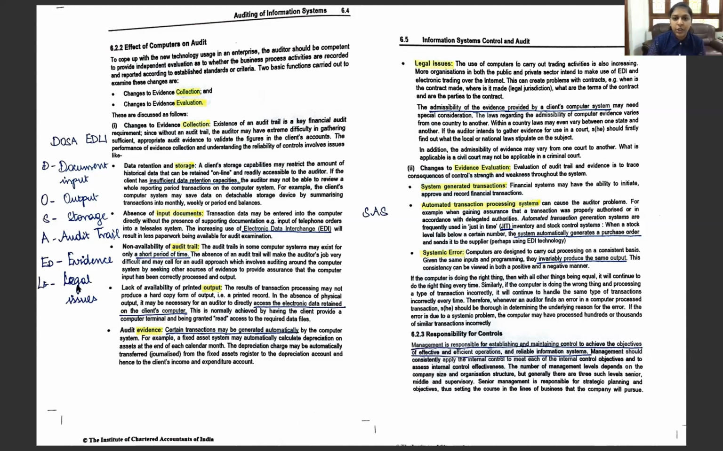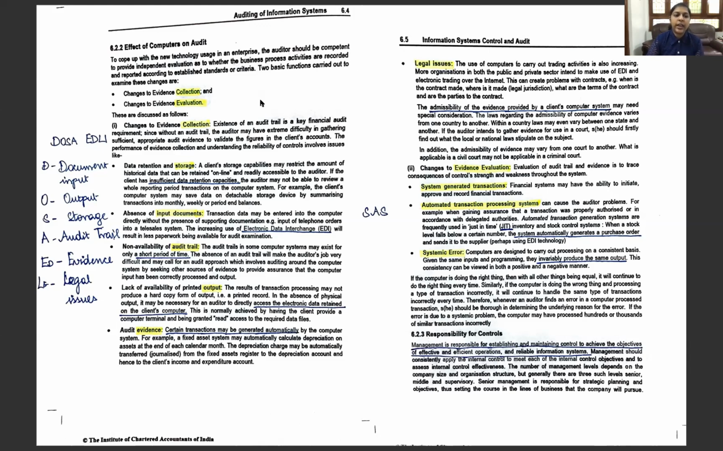Then the legal issues. I hope you have all seen the movie Endhiran, and there comes a part when the robot itself presents as evidence, and it says I am a machine and I can also be presented as evidence. So this is a legal issue. Admissibility of evidence provided by the client's computer system. So can these reports generated from the computer, can the data held by the computer be produced as legal evidence? This is seen in detail in chapter number 7 as well.